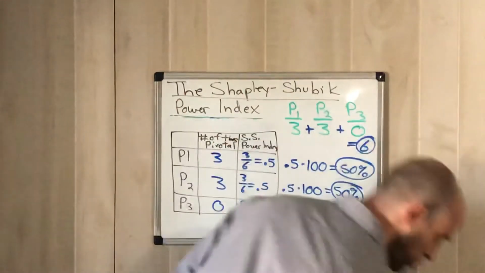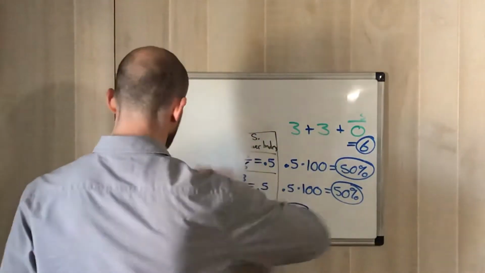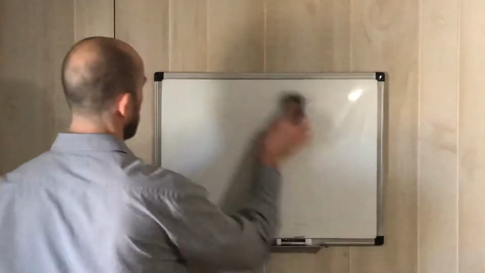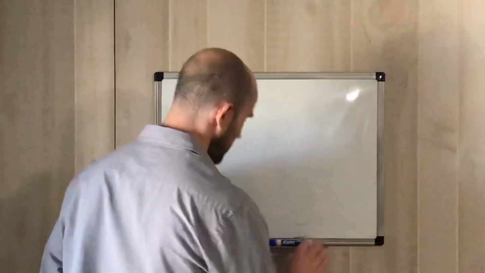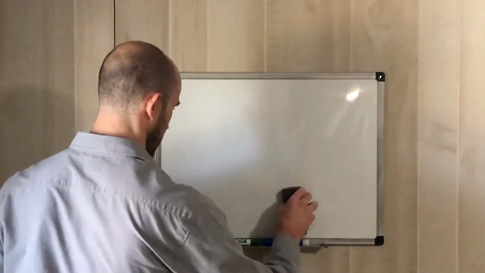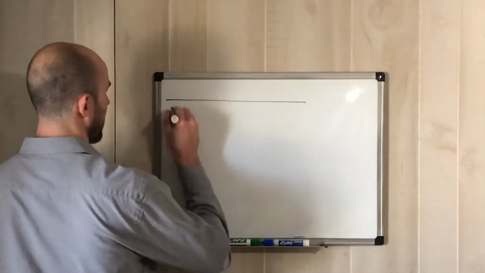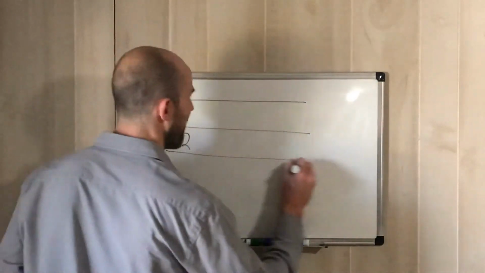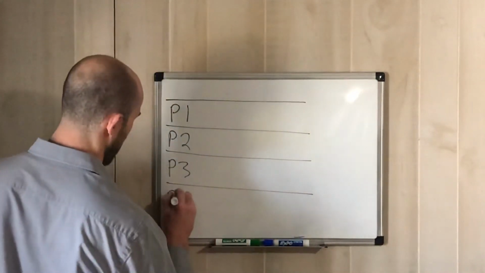I want to do one more just with practice of calculating the power indexes, right? And again, it's nothing complicated at all, guys. So in this case, I'm going to want to end up doing 4 players, 4 different players for you guys to be able to see that it's not always 3. So we're going to have player 1, player 2, player 3, and we're going to have player 4.